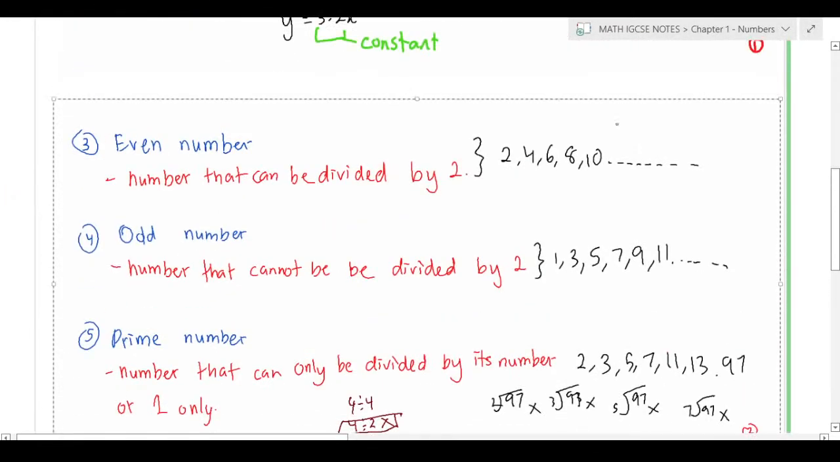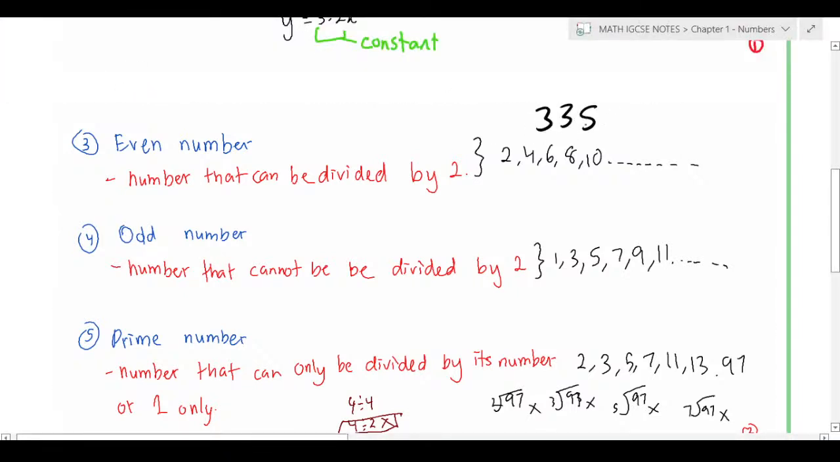So like I said, for even numbers, if we have a bigger number, for an example 3350, how do you know that is an even number? Just look at the last digit. If the last digit is an even number, which includes 0, which can be divided by 2, then it is an even number. And the other way around, if the last digit is not even, that means it is an odd number. That's all.